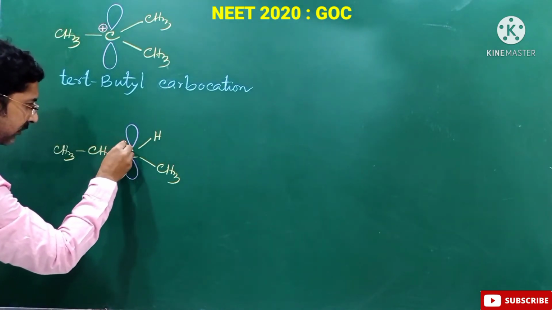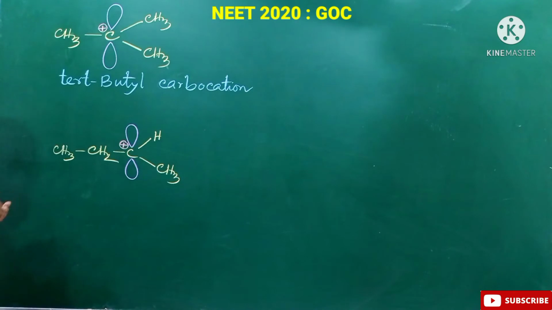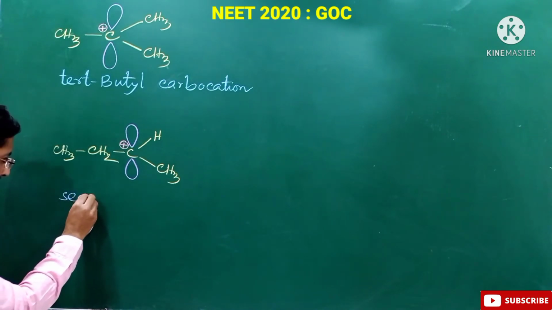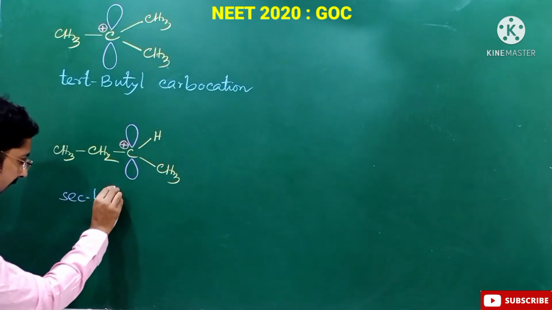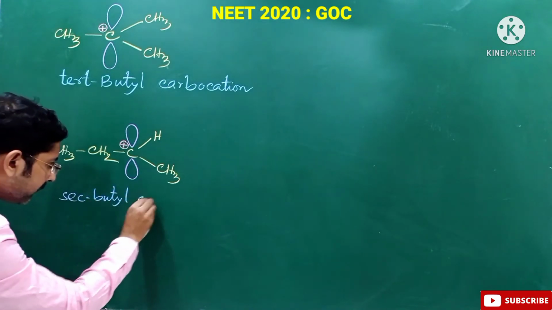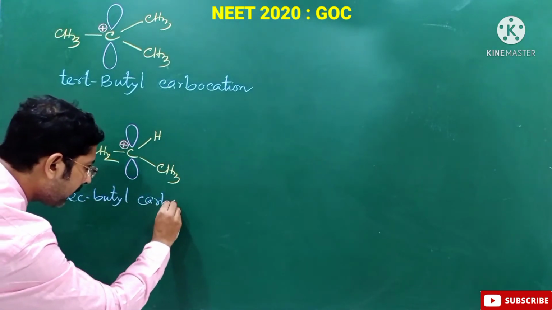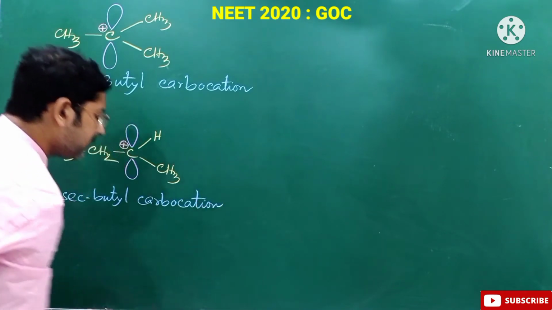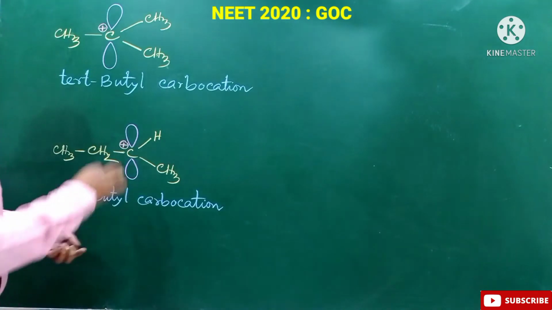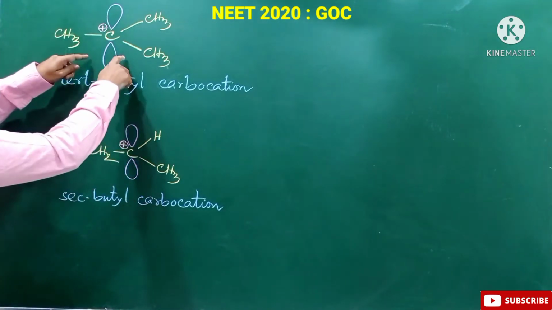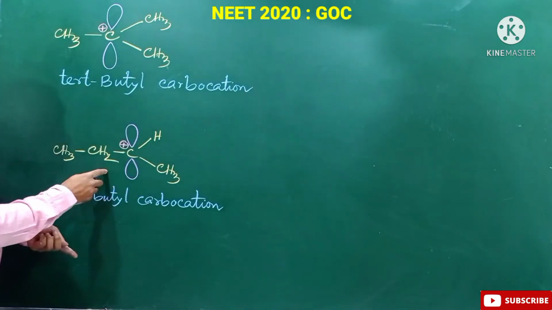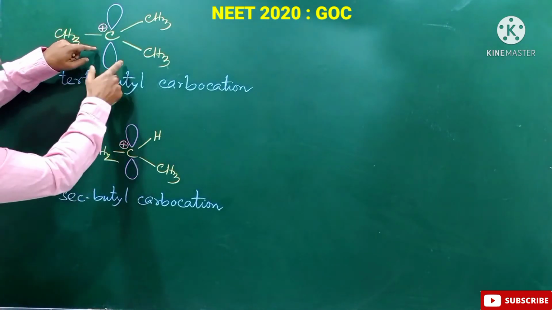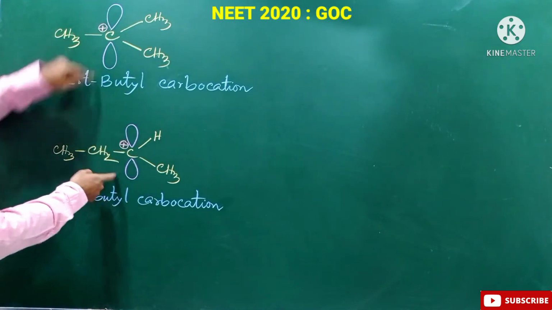So this is our sec butyl carbocation. In the question paper, it has been stated that this carbocation is more stable than this one. So we have to find out the reason why.